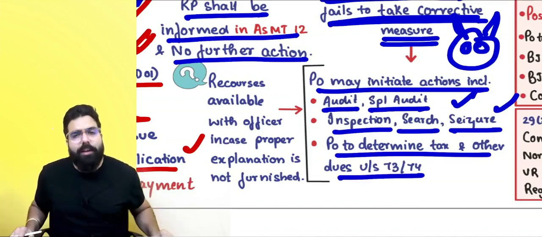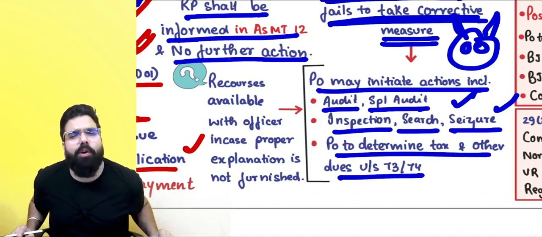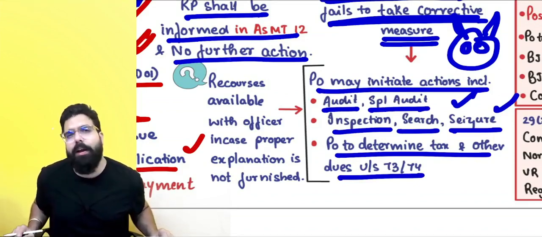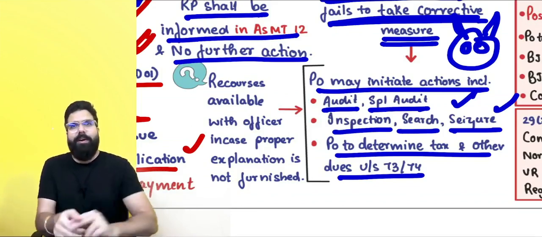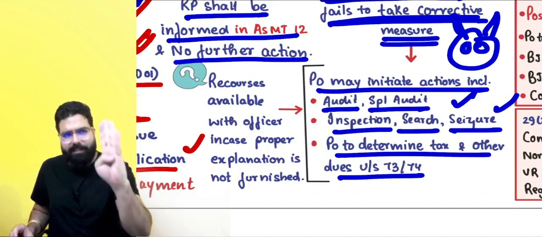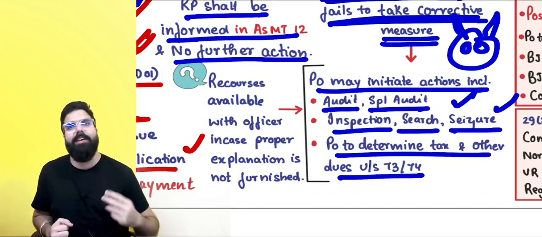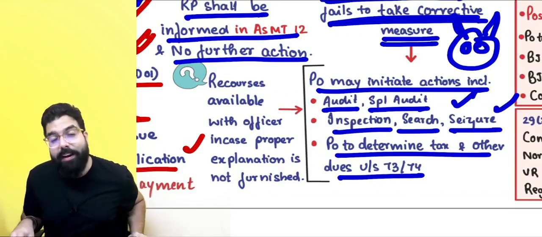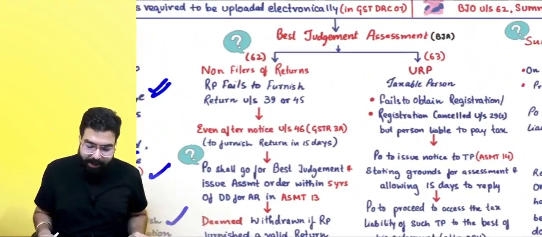Yes, sir. Your question in the exam: what are the various recourses available to the officer in case proper explanation is not furnished? In case proper explanation is not furnished, the officer will get angry. He will do audit, special audit, inspection, search, seizure, gather additional evidence, and then he will raise a demand order on me. Then we have best judgment.